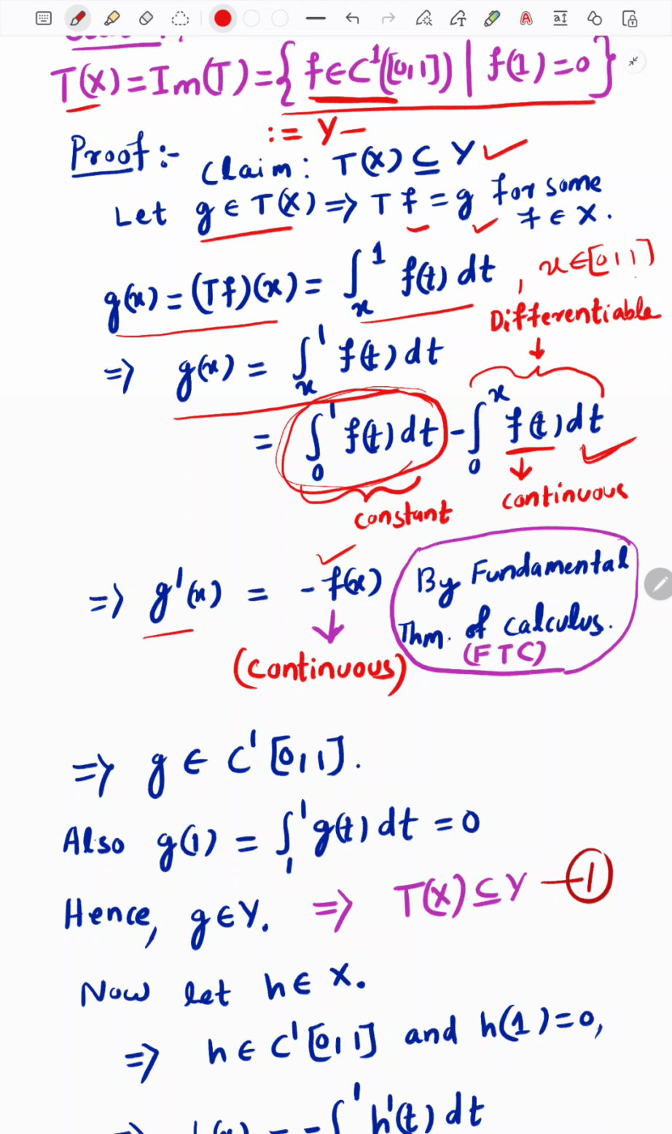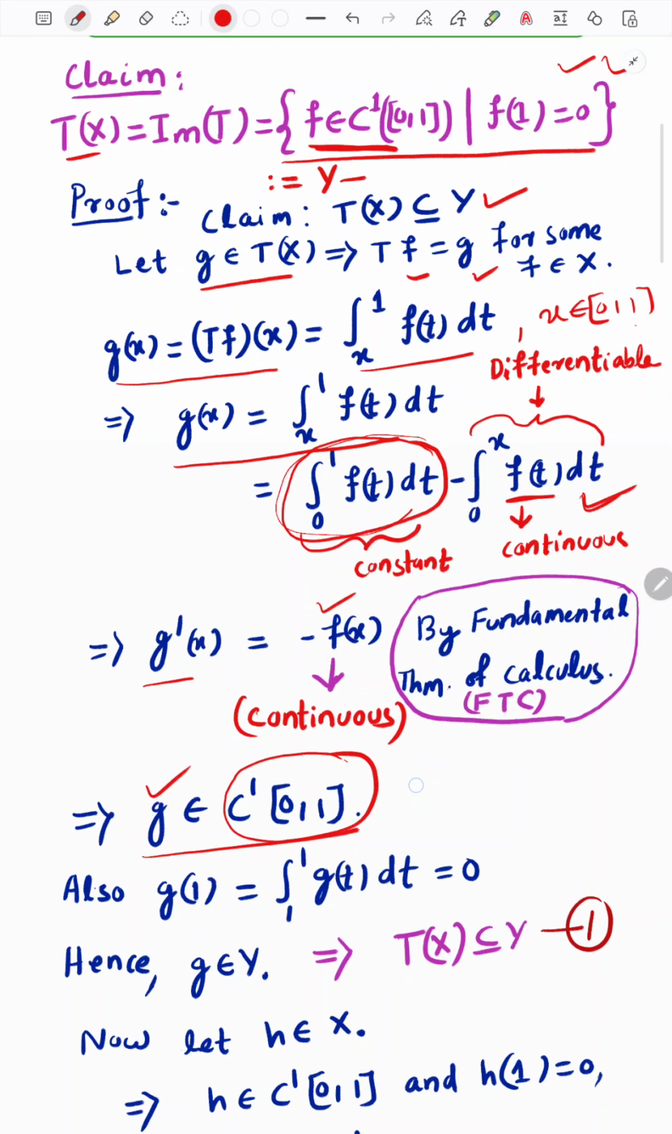So finally we obtain that g is differentiable and its derivative is continuous, therefore g belongs to this space. And this space has a meaning: this space contains all the continuous functions whose derivative is also continuous. But we have already shown that g is differentiable and its derivative is also continuous, therefore g lies in this space.